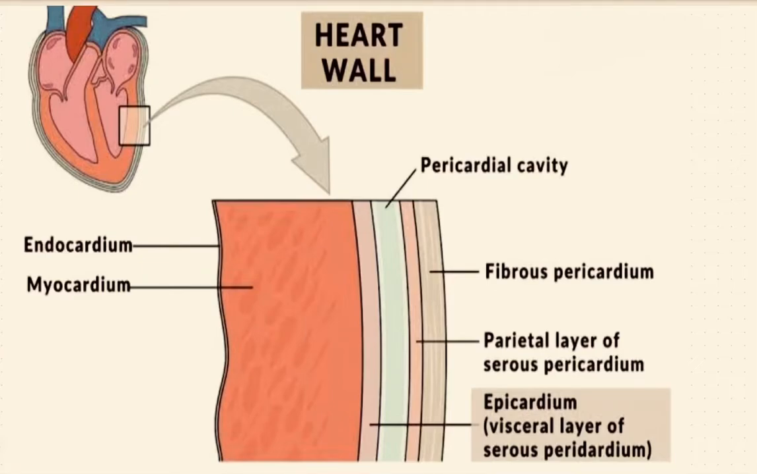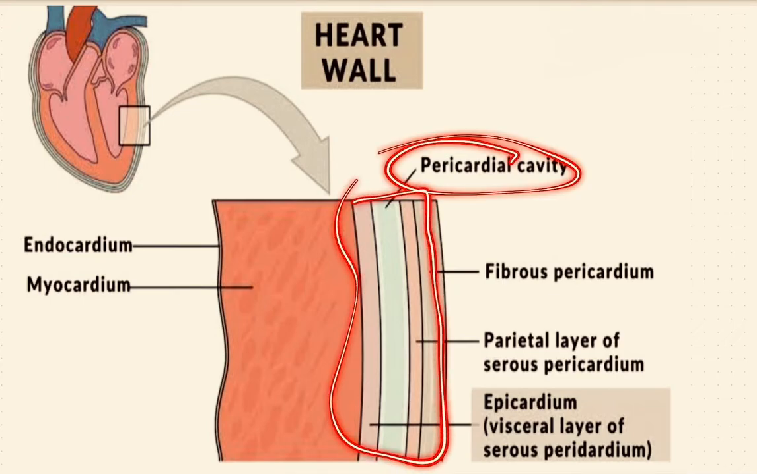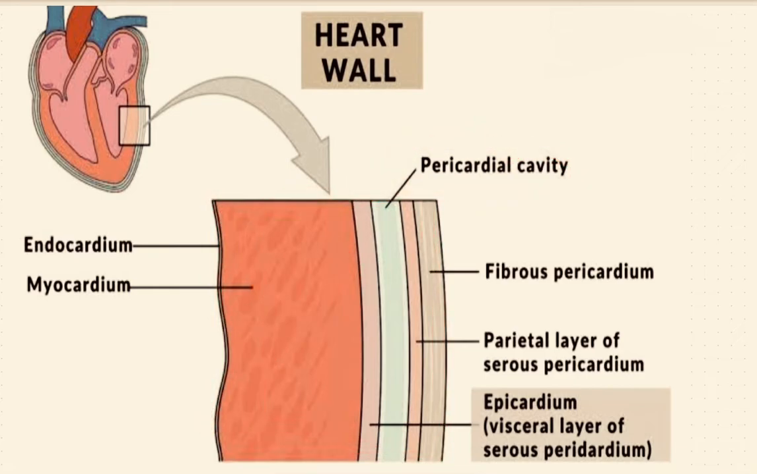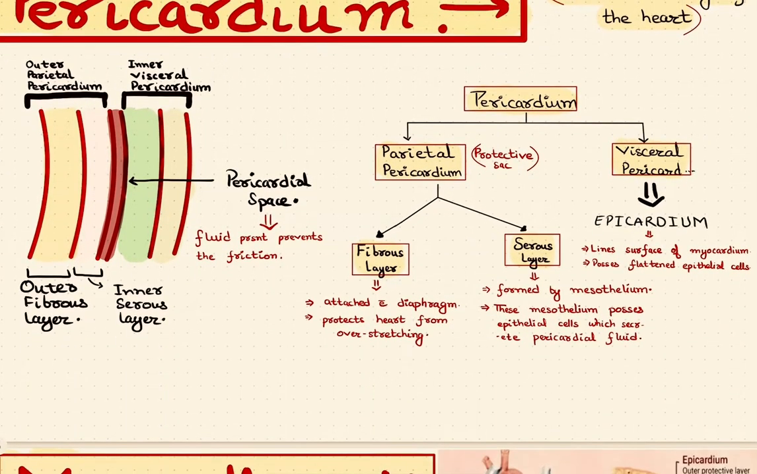Hello everyone, today we are going to study about heart walls. Now, the heart consists of three walls. The outer one is pericardium, the middle one is myocardium, and the innermost layer is endocardium. Now, let us first study the pericardium.